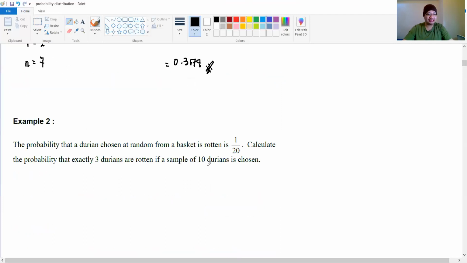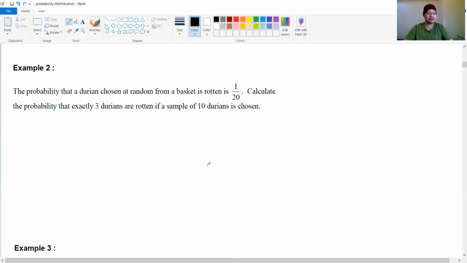Now look at example number 2. The probability that a durian chosen at random from a basket is rotten. Now the story is about rotten durians. The probability of choosing a rotten one is 1/20. So P equals 1/20. Therefore, we can straight away find Q. The durian that is fresh, that is not rotten, will be 1 minus P, right? 1 minus P equals 19/20, because 1 minus 1 over 20 gives this value.